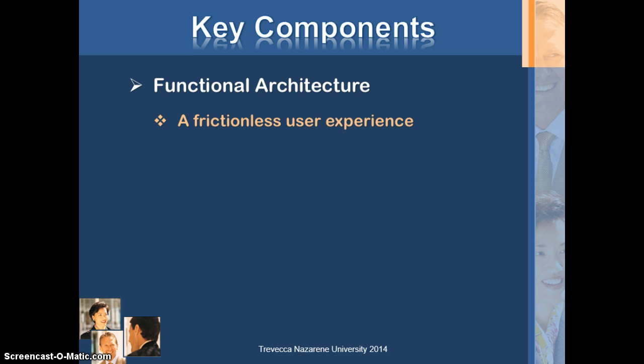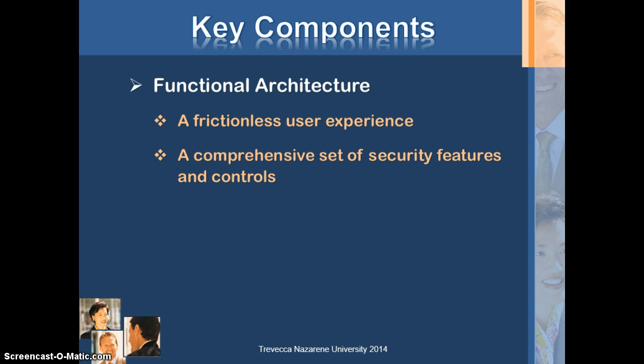Let's move on to the functional architecture. Basically, simplicity offers a frictionless user experience. So what this means is simplicity allows users to easily access and share files from all of their devices with a highly optimized and native user experience on every major device platform. This is critical for driving end-user adoption and improving organizational security by reducing dependence on email attachments and consumer-grade online file sharing solutions. It also offers a comprehensive set of security features and controls.